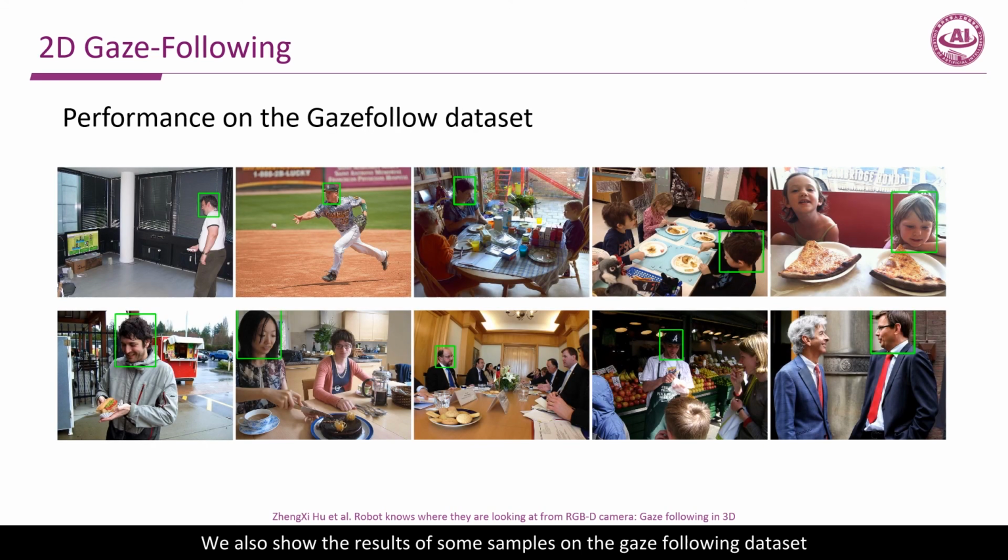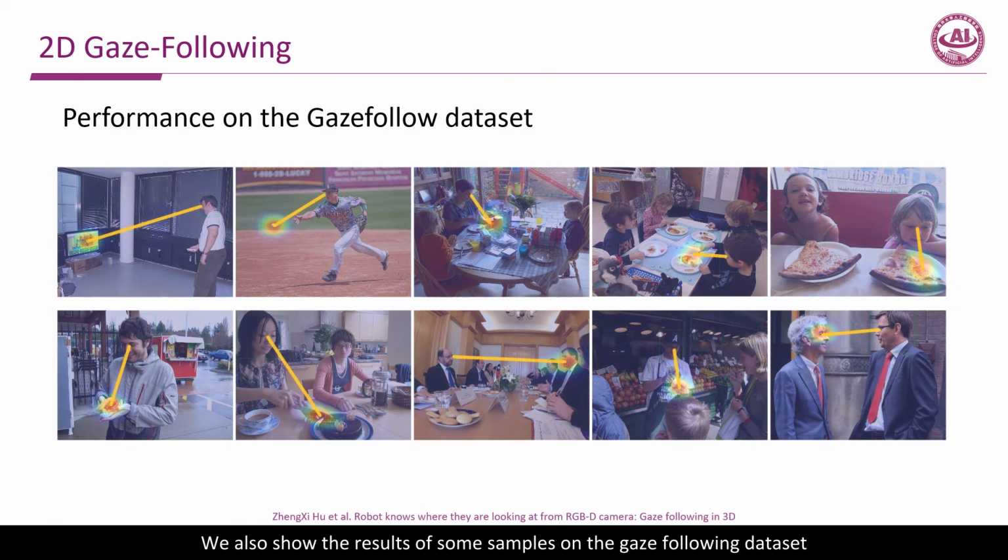We also show the result of some samples on the gaze following dataset.